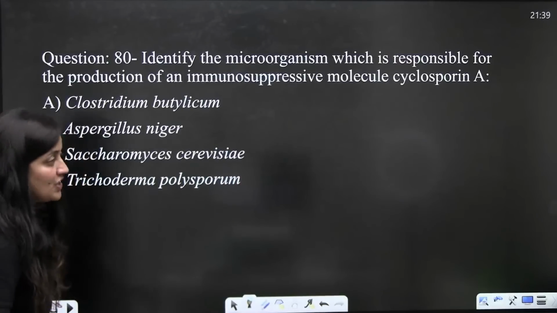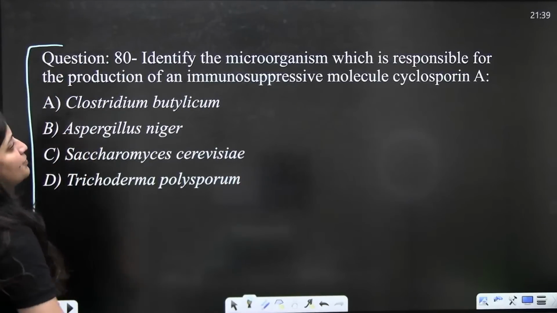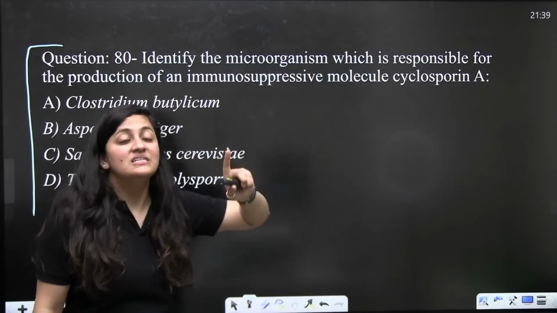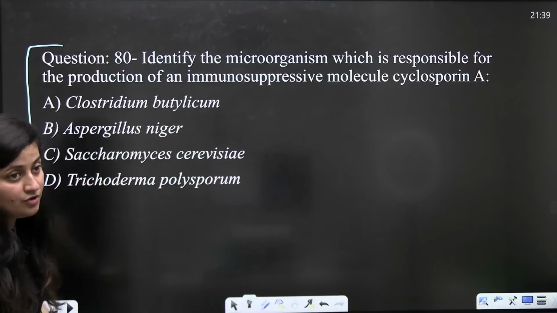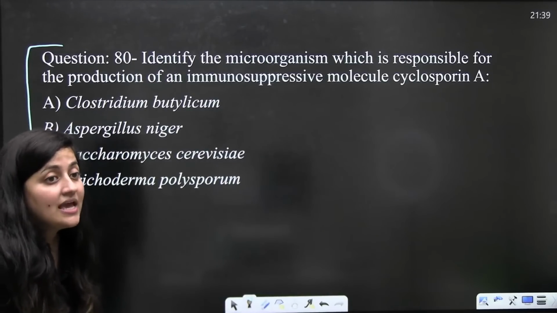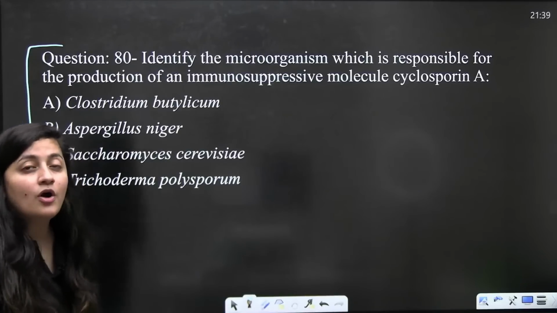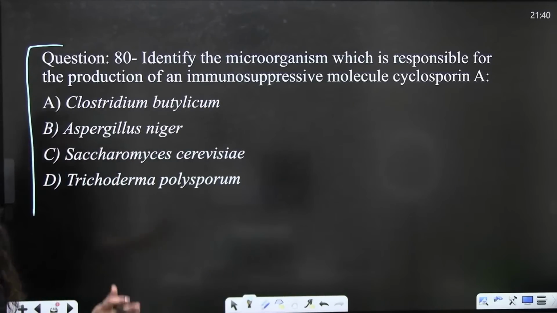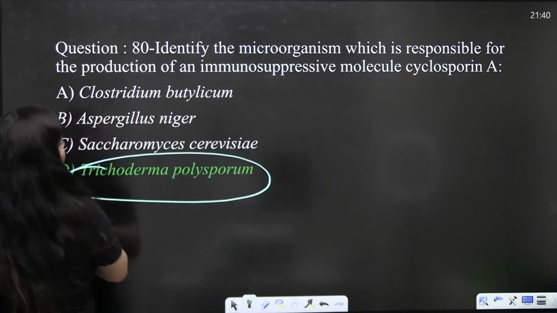Now the next question, bache, identify the microorganism which is responsible for the production of an immunosuppressive molecule, cyclosporin A. The favorite question of NTA. Cyclosporin A is immunosuppressive during organ transplantation. It is going to suppress the immune system. So what should be the correct answer? It is Trichoderma polysporum.